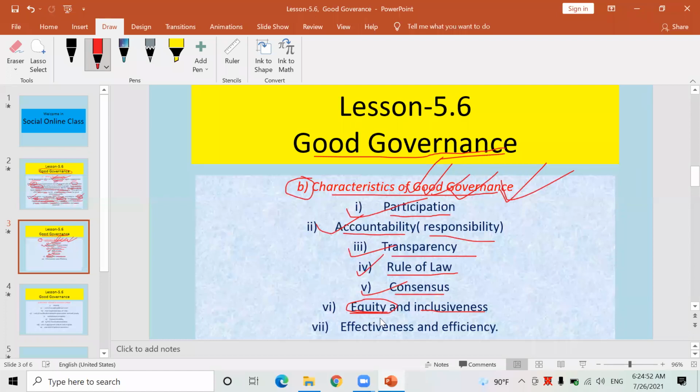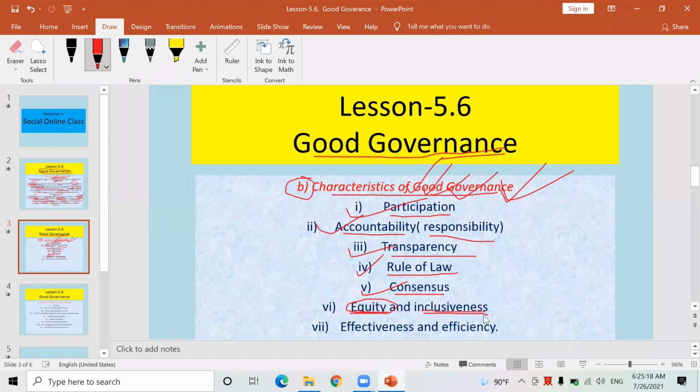In equity, each and every community, backward communities, the poor, even scheduled classes are given preference by the government. Government takes responsibility to provide state facilities to all citizens having different backgrounds. Therefore, it is better than equality.